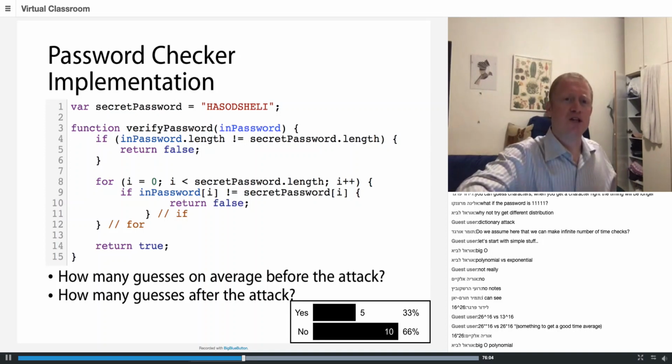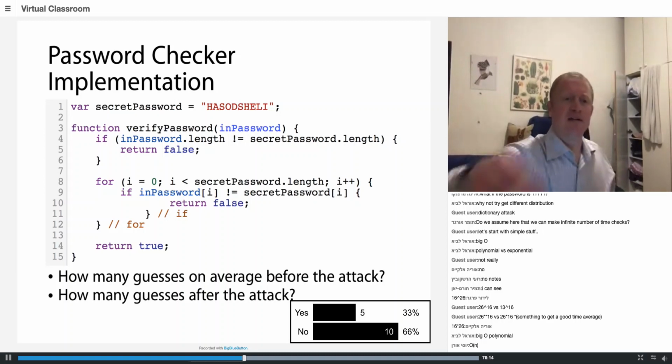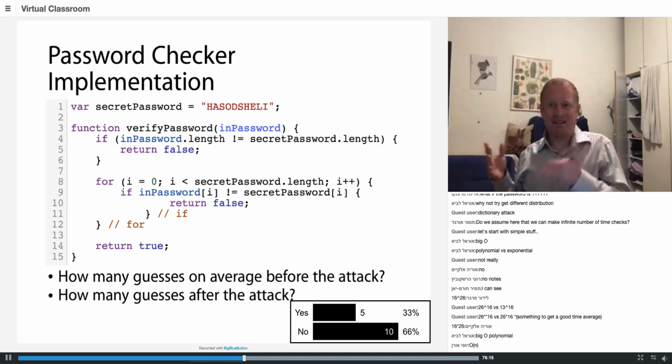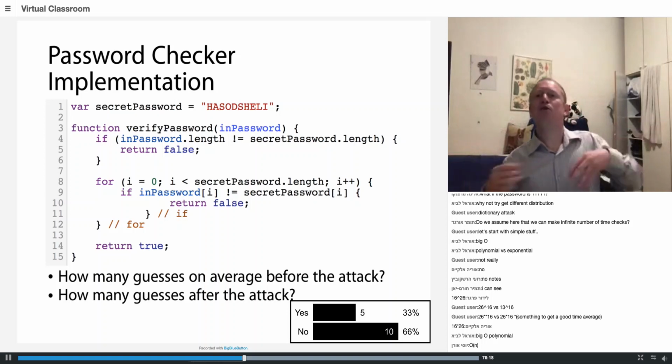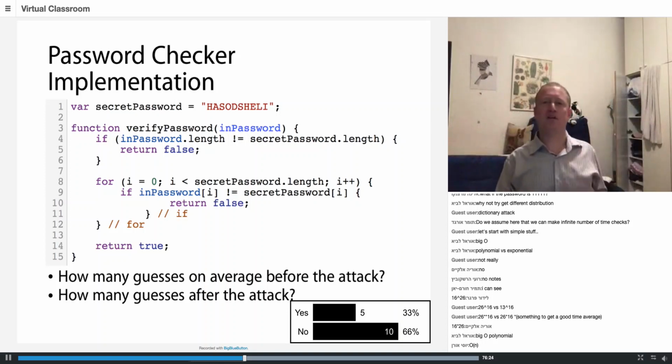Big O notation means that O of something, for example O of n, where n is the length of the input. You can multiply it by whatever constant you want and add whatever constant you want, and this is the value you get. So these are sometimes called complexity classes. So O of n is linear time.